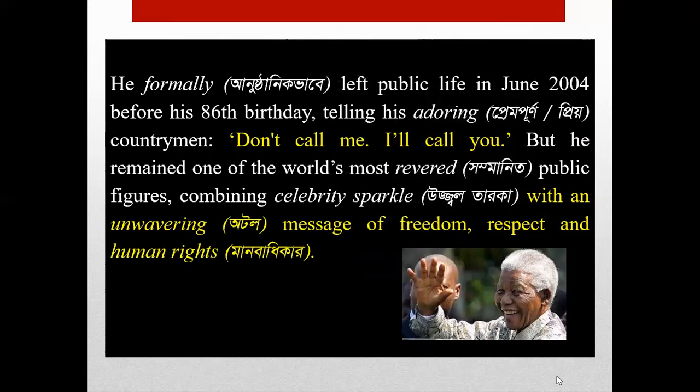By these words, Nelson Mandela wanted to mean that it would not be necessary to call him. It would not be necessary to call him if any situation arises. If any odd situation arises, he will call the people.